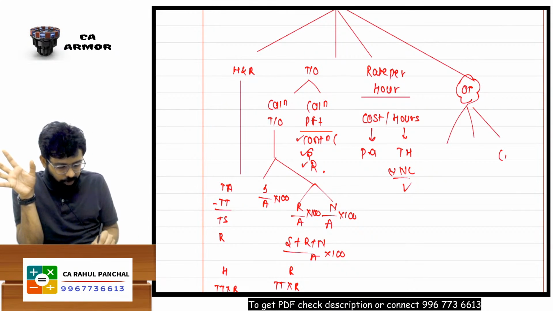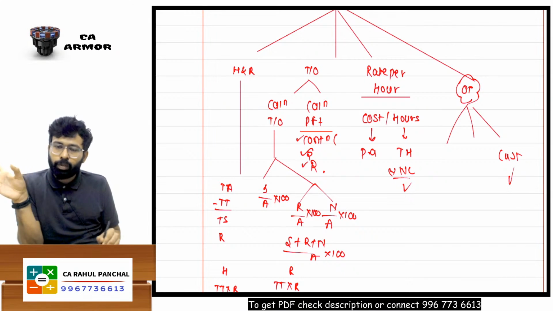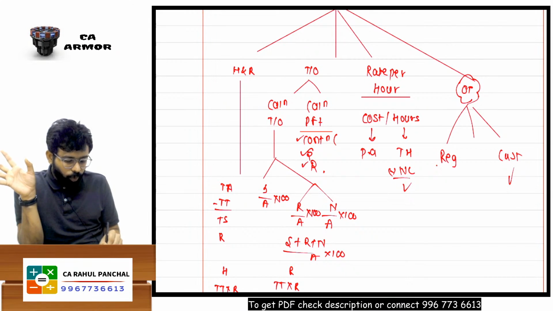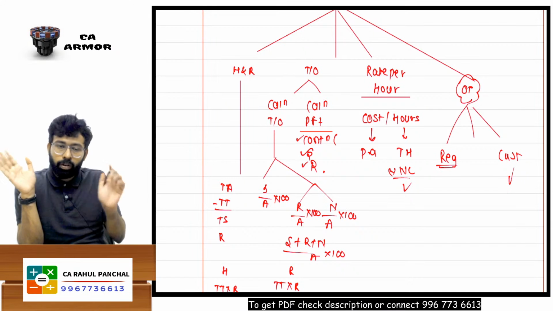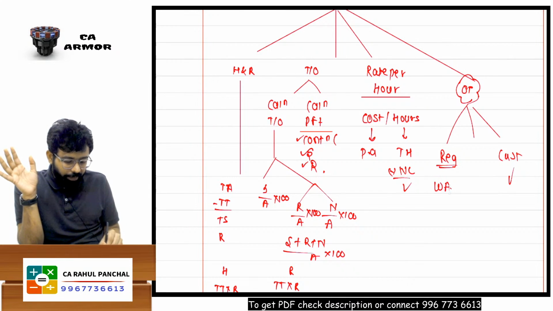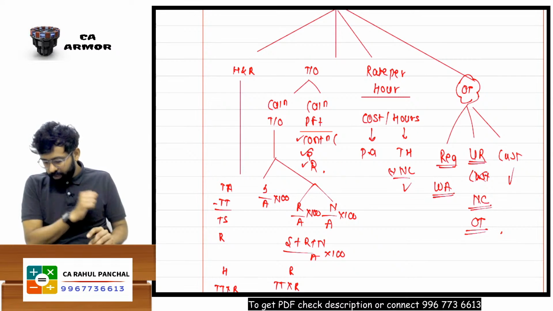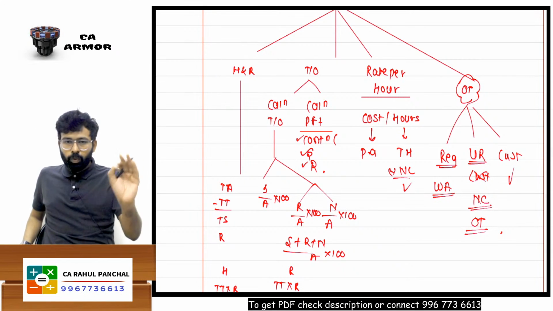If it is at the request of the customer, you can recover the entire cost from the customer. If it is regular, you have to recover it because it is normal, but on the very first day, you need to calculate the weighted average for that matter. If it is irregular, then you cannot recover it from the customer. So you can recover only the normal cost, and the balance part will be transferred to overheads. I hope, guys, that is something you have understood.